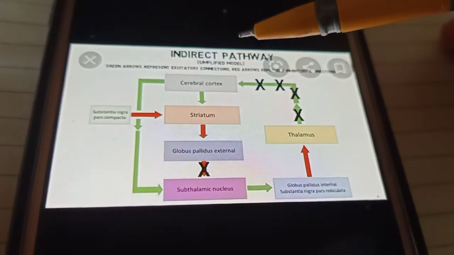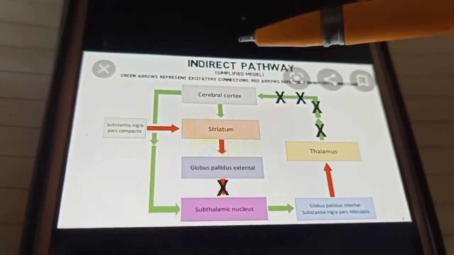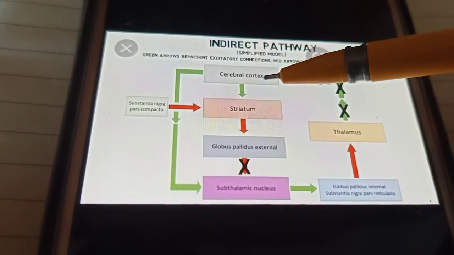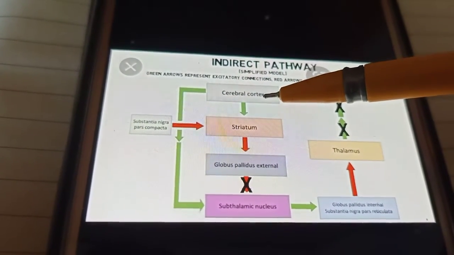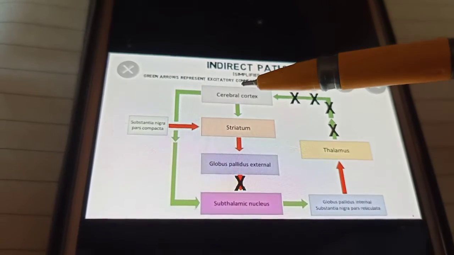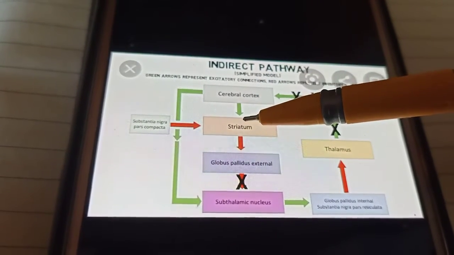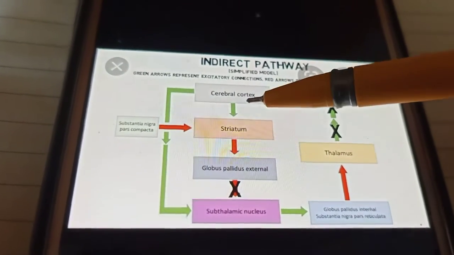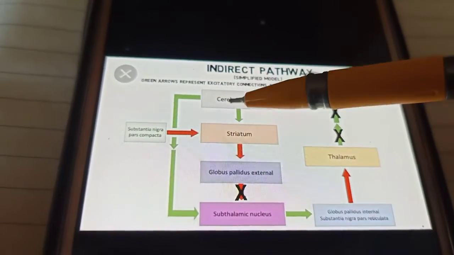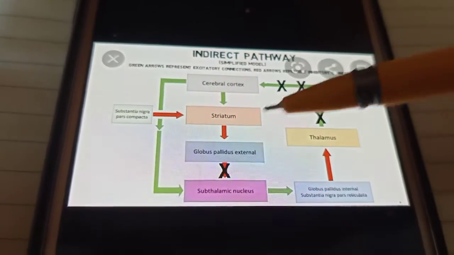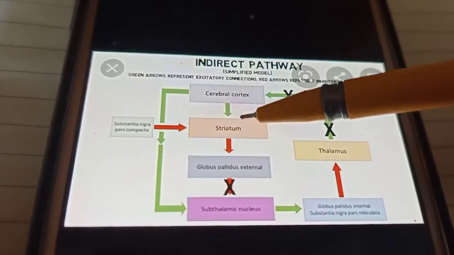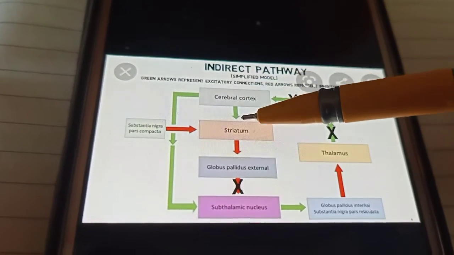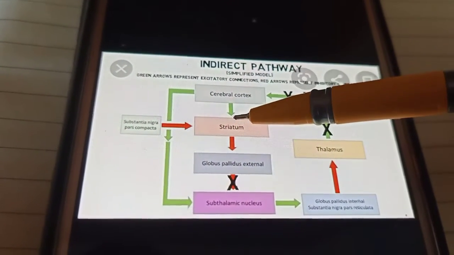Now just listen carefully. This pathway starts from the cerebral cortex, going to the striatum. From the cortex to the striatum, it is excitatory. You can see the green arrow and this is the red. The green arrow shows excitatory signals and the red arrow shows inhibitory signals. So from the cerebral cortex to the striatum, it is excitatory.